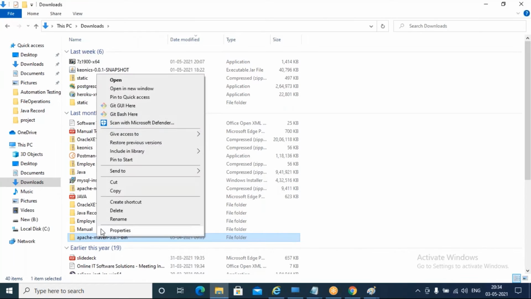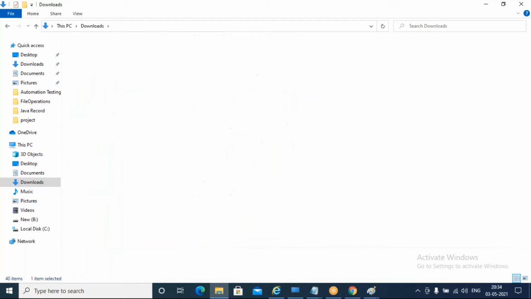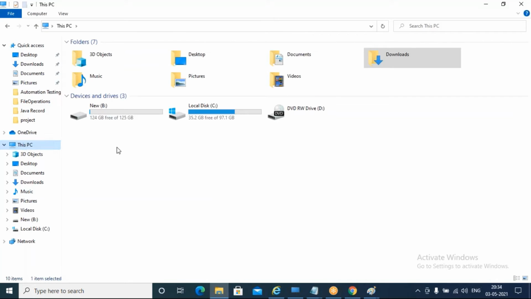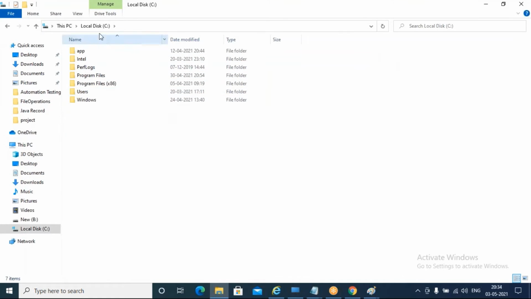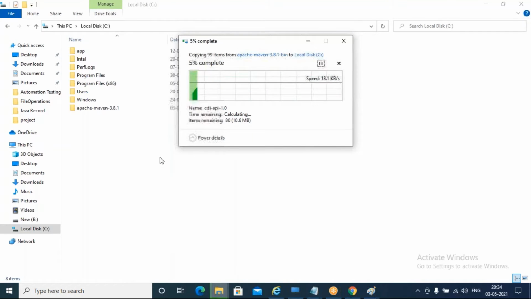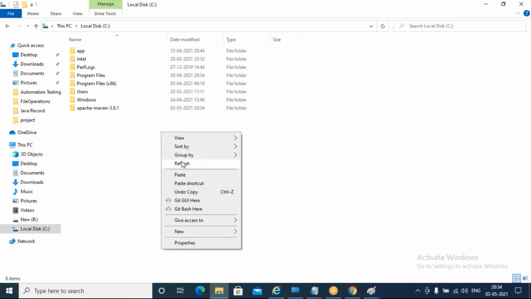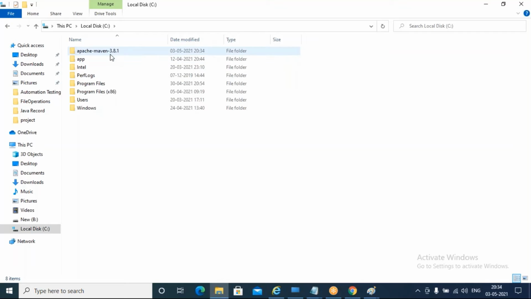What I'm going to do here is open this and copy it, click on This PC, come back to your C drive, and paste it here. All right, I pasted my downloaded Apache Maven.